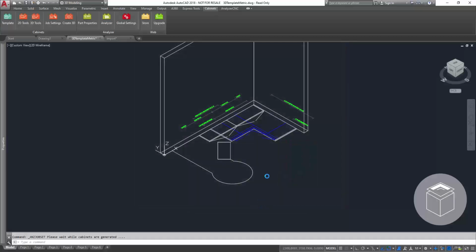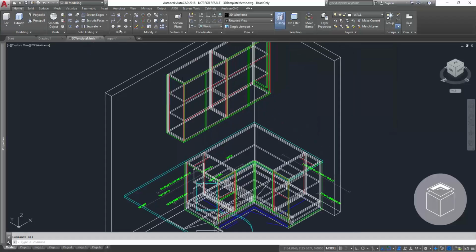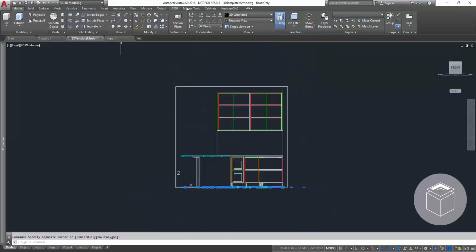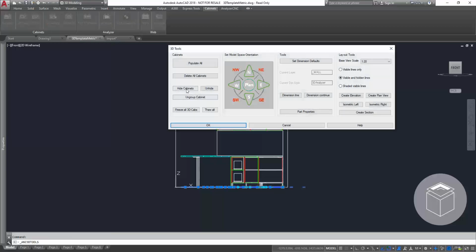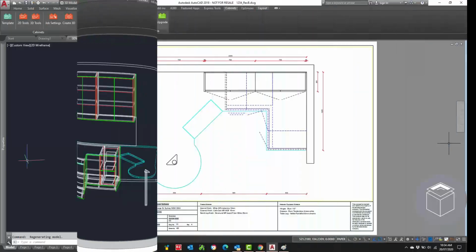Now, let Analyzer CAD do the work. With the press of a button, your 2D drawing transforms into a 3D model. AutoCAD's flexibility allows you to design additional elements beyond our library. Here, we quickly create a custom pinboard for the back wall. In just a few minutes, you've successfully completed an Officefitout design.